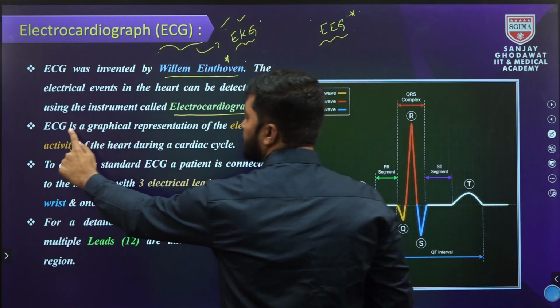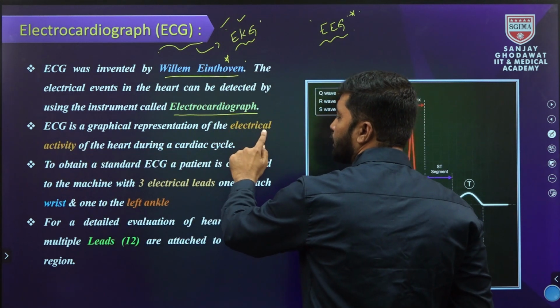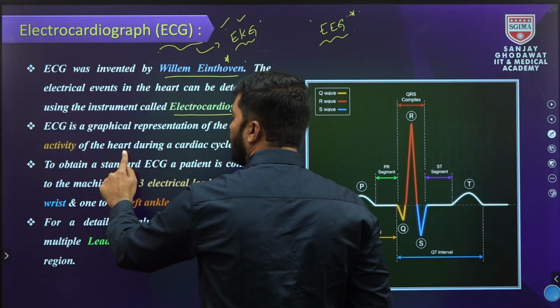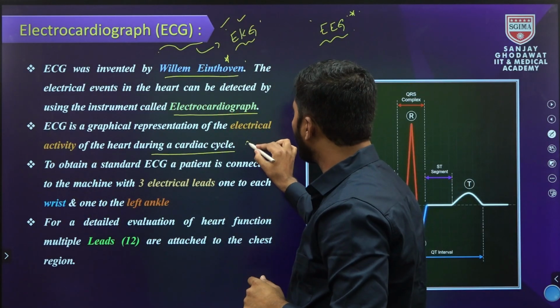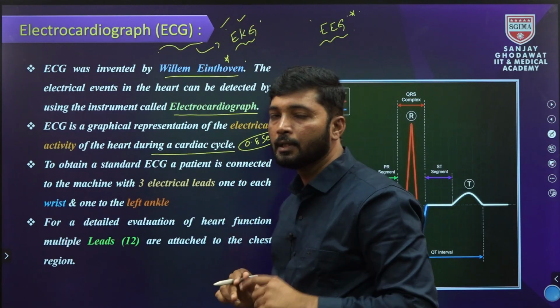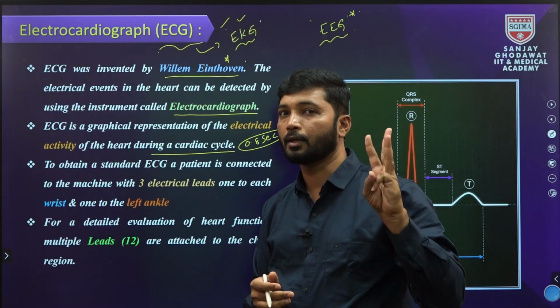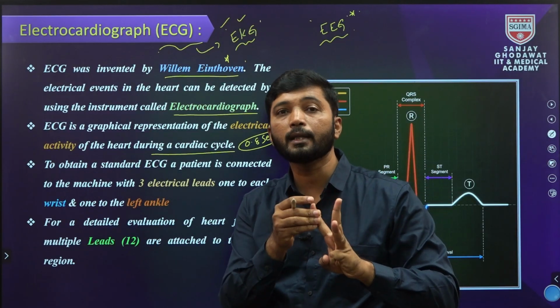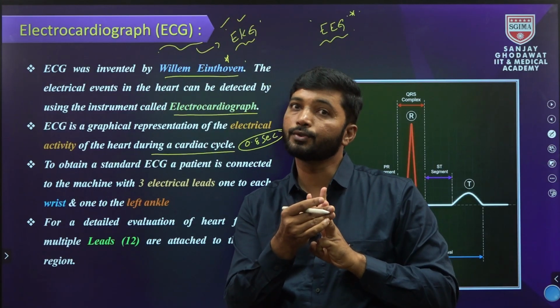ECG is a graphical representation of the electrical activity of the heart during the cardiac cycle, within 0.8 seconds, once one cardiac cycle is closed. In the cardiac cycle there are three different events: auricle systole, ventricle systole, and joint diastole.